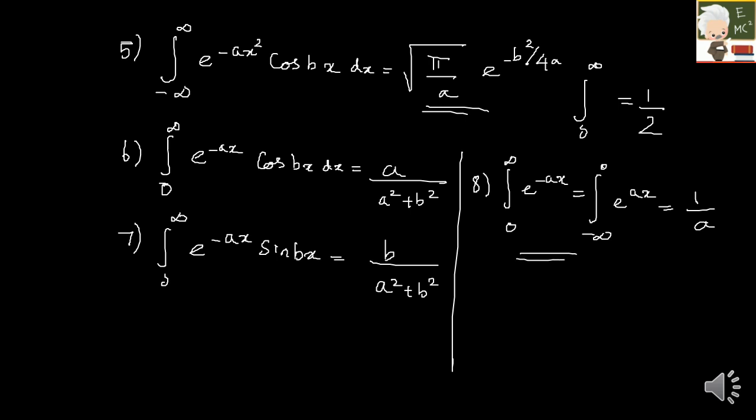So these are some of the very basic integrals which you need to know so that you can solve your problems easily. Let us start doing one or two problems so that you will get to understand what the actual Fourier transforms are. Okay, let us start solving some problems. The first question here is: find the Fourier transform of the following function. The function is f of t equal to n into e raised to minus a square t square. So it is in t.